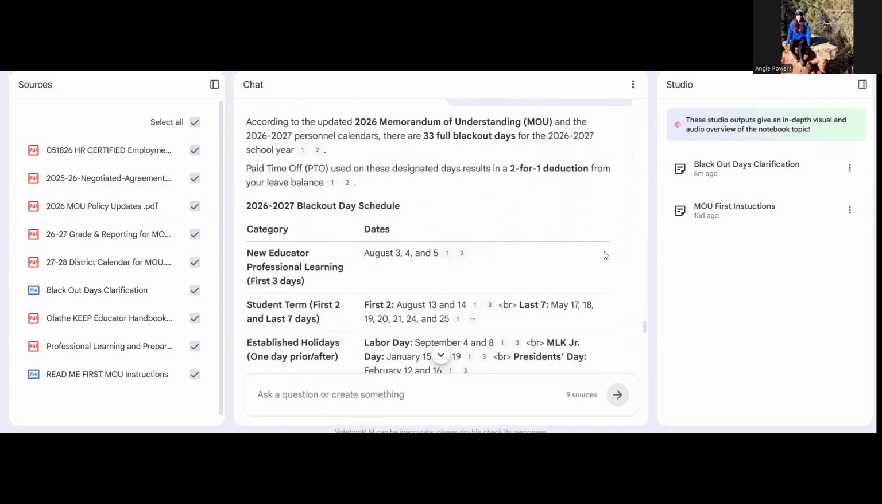Your rights as an educator are outlined in the negotiated agreement and in the MOU. And if you want to advocate for your rights as an educator, your working conditions, because they are your students' learning conditions, it starts with knowing what those rights are. Don't ever hesitate to reach out to me. You can reach me via school email, of course, Angie Powers, or my KNEA email is angie.powers@knea.org.